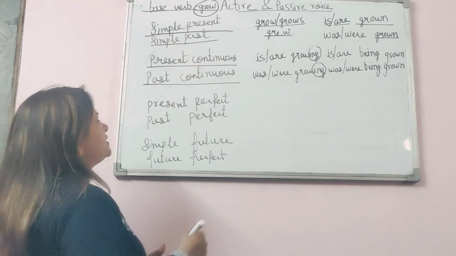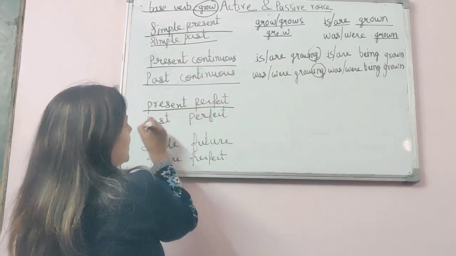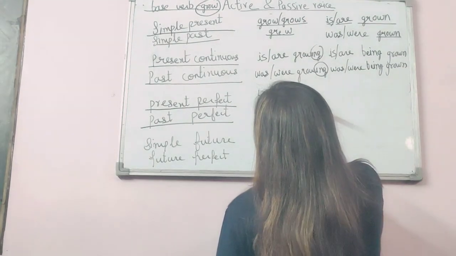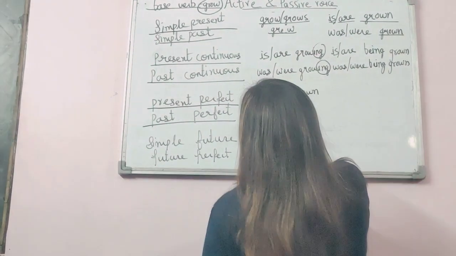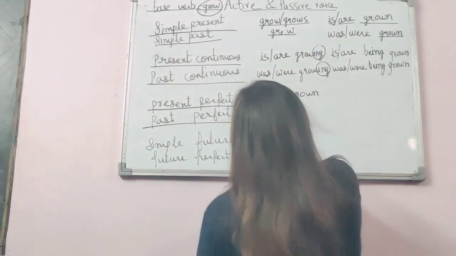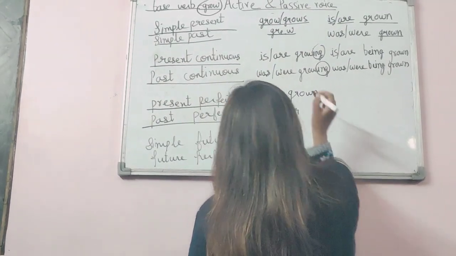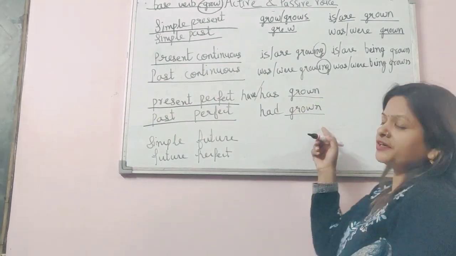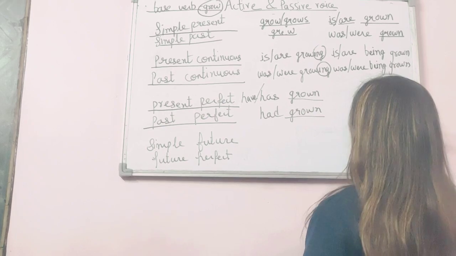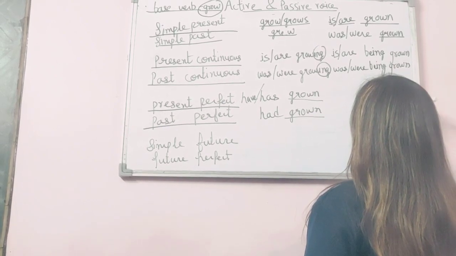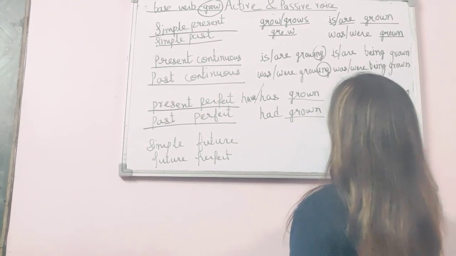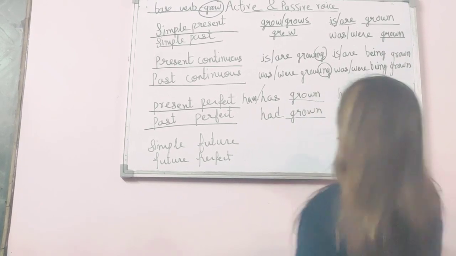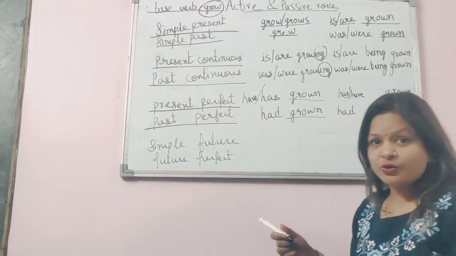Okay, now let's come to present perfect and past perfect. In present perfect there will be has grown or have grown, and in past perfect had grown. So there is already the third form of the verb in the perfect sentences. Again, has or have will remain as it is here. So what is the change that we are going to make?